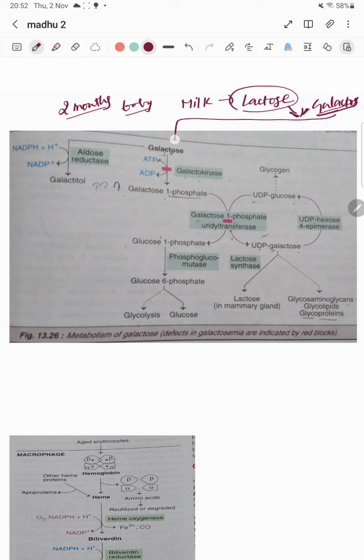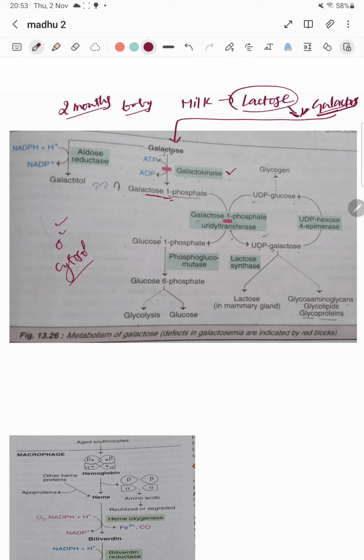Now this galactose has entered the liver cell. This whole metabolism occurs in the liver cell cytosol. Galactose will be converted to galactose 1-phosphate by the enzyme galactokinase. Here ATP is required. The phosphate will be transferred to the galactose, and galactose is converted to galactose 1-phosphate.